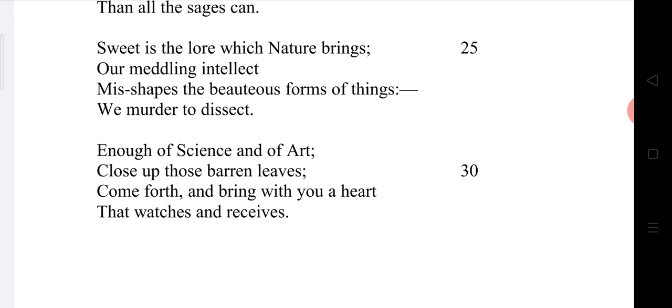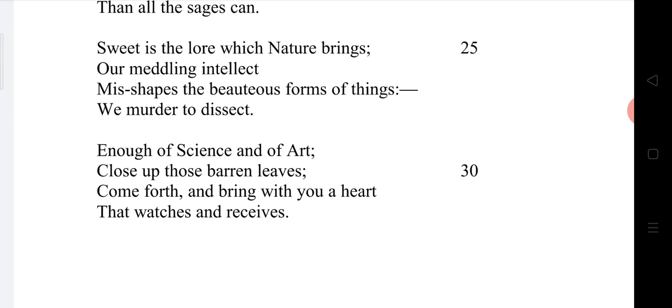Our meddling intellect misshapes the beauteous forms of things; we murder to dissect, right? So here William Wordsworth is speaking about the destruction caused by human beings to the nature. We are causing lots of disturbance and damage to the nature. Yes, God has created the nature to enjoy its beauty, but we are misshaping the beauteous forms of things. We are destroying many beautiful things in the nature.